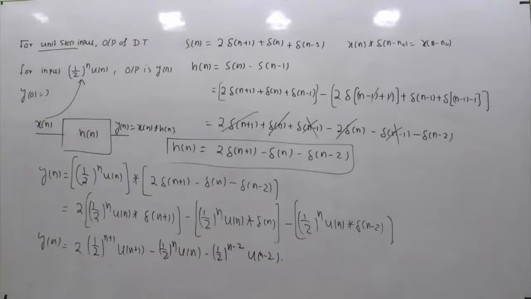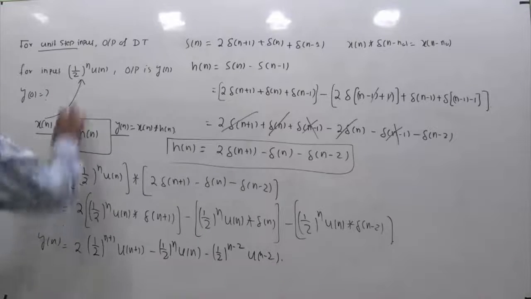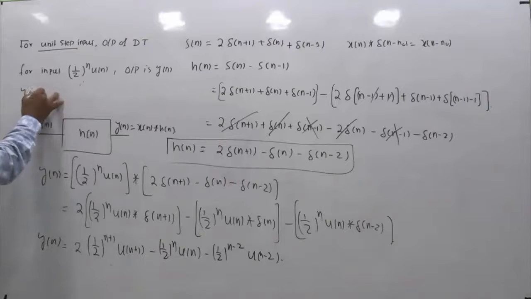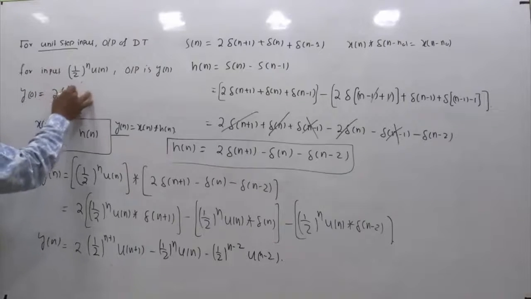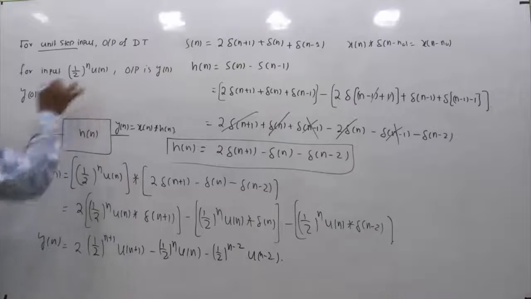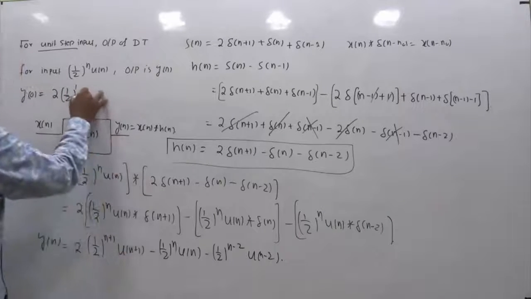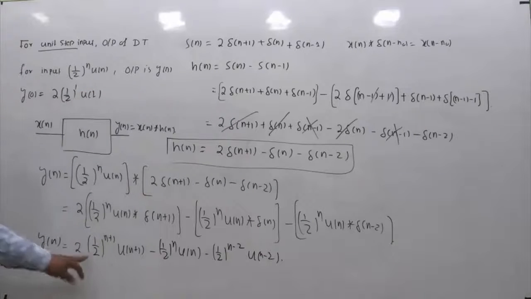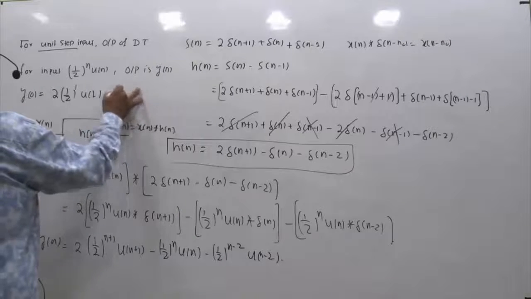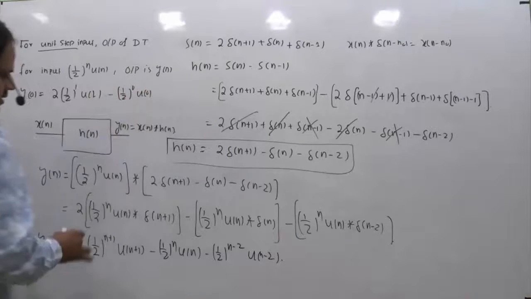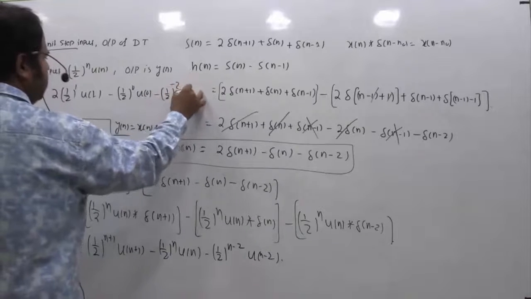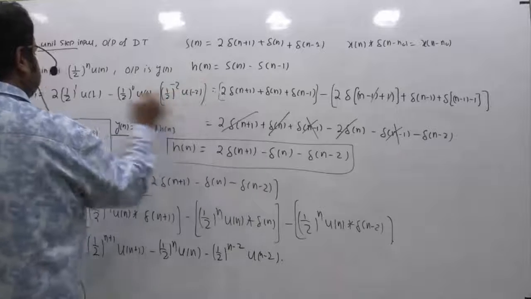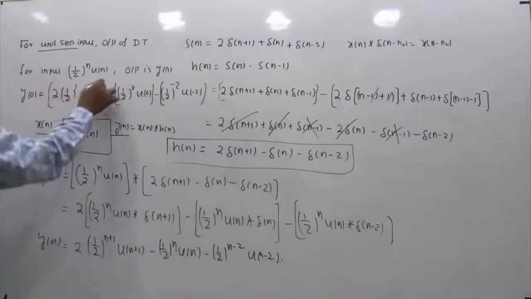But in the question we are not supposed to find y of n, we are supposed to find y of 0. So if I am replacing n equal to 0, this is 2 into half to the power 0 plus 1, which is 1, into u of 1, right? Then minus half power 0 into u of 0, then minus half power minus 2 into u of minus 2, right? So this is what the final answer should be.